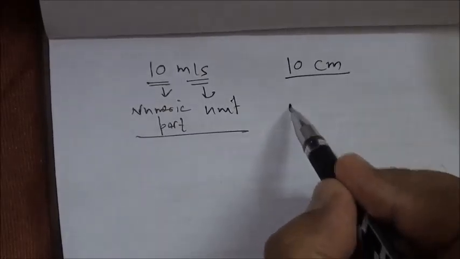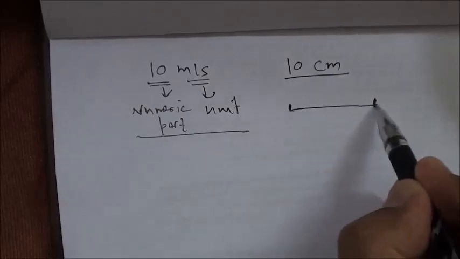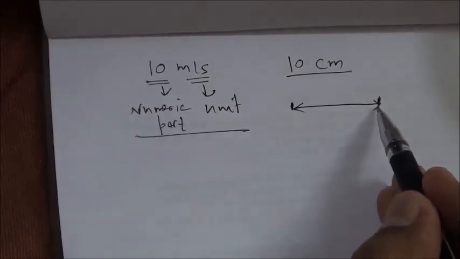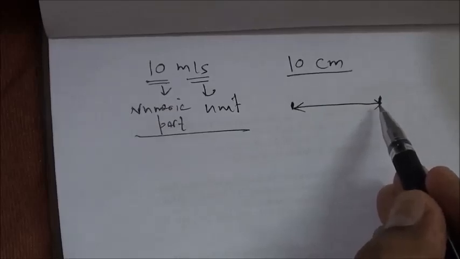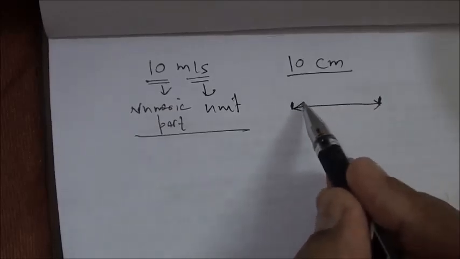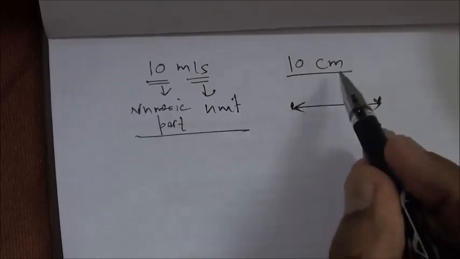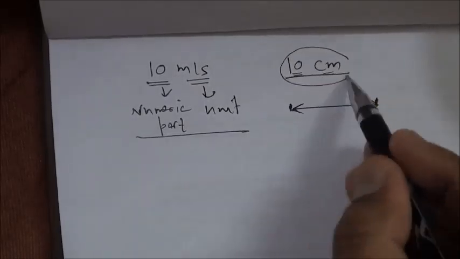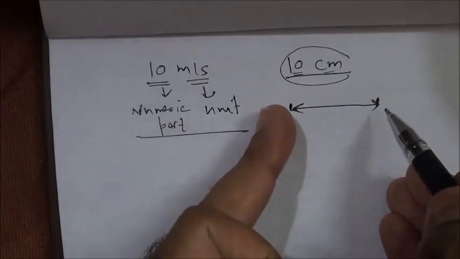Another system, say I take 10 centimeters. So if 10 centimeter is, say, for example, this length, this length will remain same whether I take it in centimeters or take in meters, kilometers, or any unit of length. The only thing that changes is when I change the unit, this numeric value will also change. But the quantity as such, this length will remain this much only.